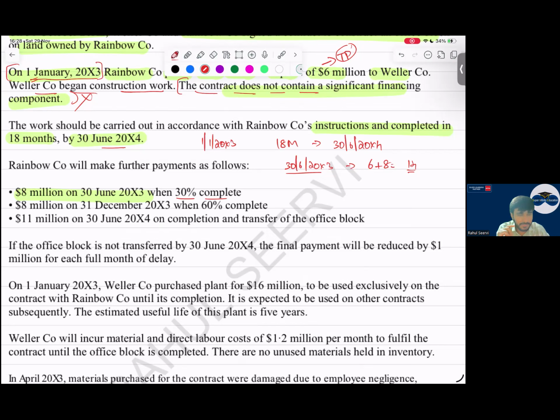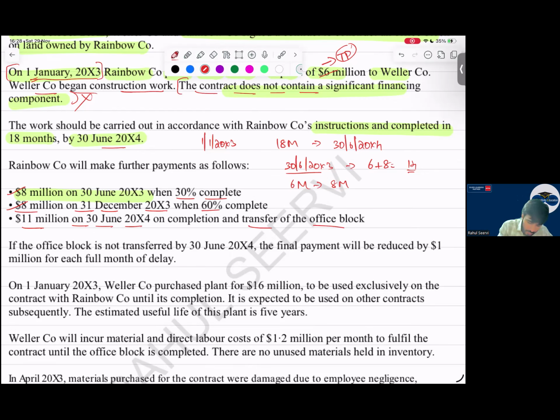Chalo then, sir. Let us see. 8 million on 31st December 2003. Okay, 31st December 2003. After 6 months, they are paying 8 million further. So that also will be part of my transaction price. This plus this, each and everything. Yes, sir. Then, when 60 percentage is completed, then 11 million on 30th June 2004. After 6 months from 31st December, they are paying the 11 million on completion and transfer of office block, sir.